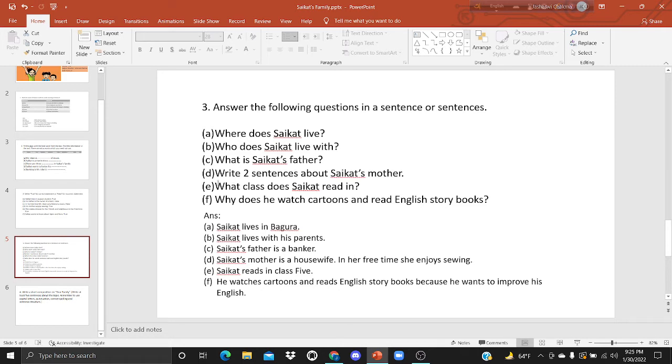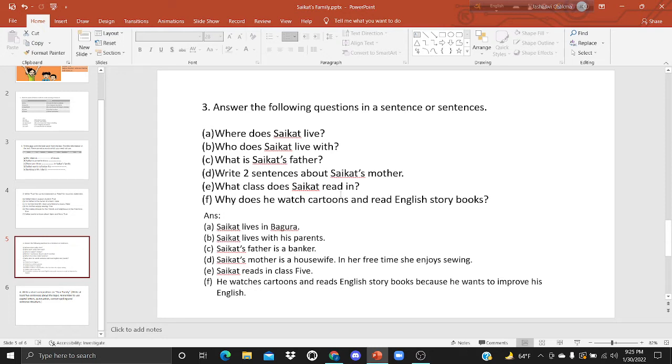Number D. Write 2 sentences about Shoykot's mother. Yes, Shoykot's mother is a housewife. In her free time, she enjoys sewing. She gets orders from her neighbors, friends and relatives. You can write any 2 sentences about Shoykot's mother.